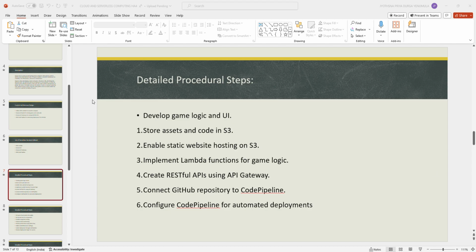I have enabled host a static website, and the index document name is index.html. That's it. Very simple. We can access the website through this link. I'll show you at the end of this video.